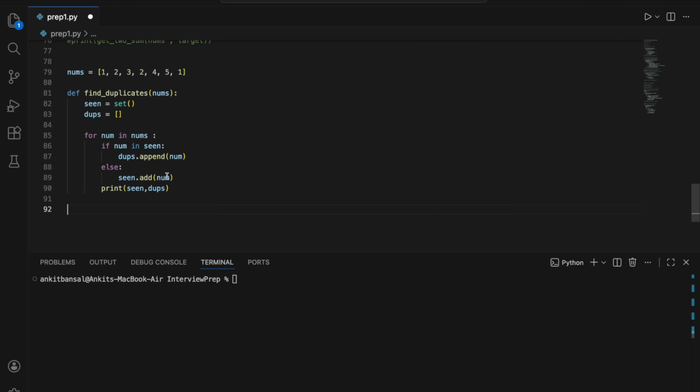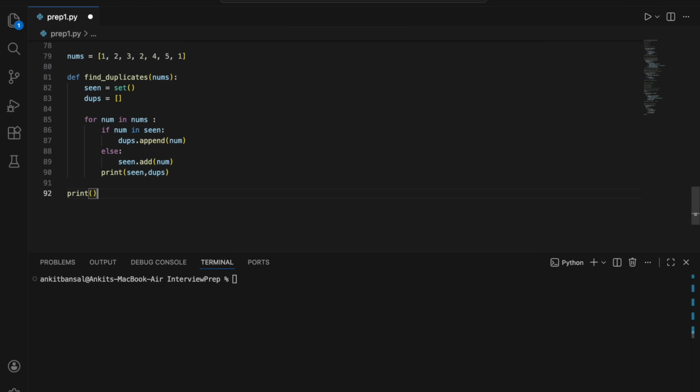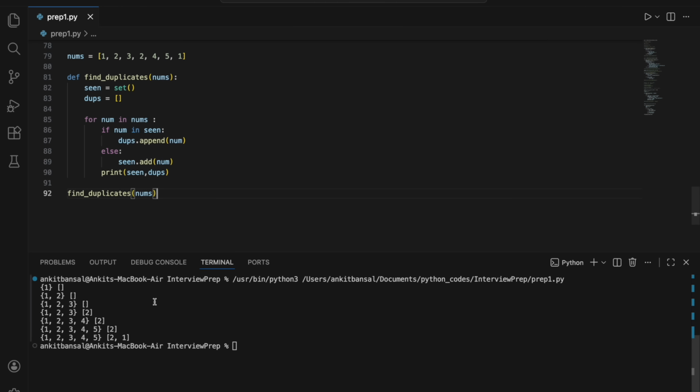Also I need to return it, right? So I'll return it later, that's fine. So I'll say print, or I'll just call this function, that's it, right? Okay, so I'll just call this, and now if you see in the first iteration, in my set 1 is going, right? In dupes nothing is there, right?